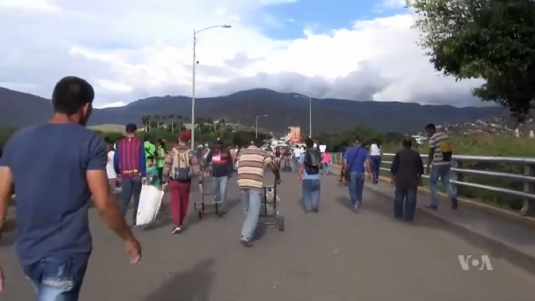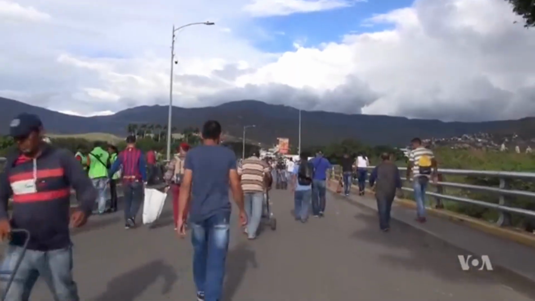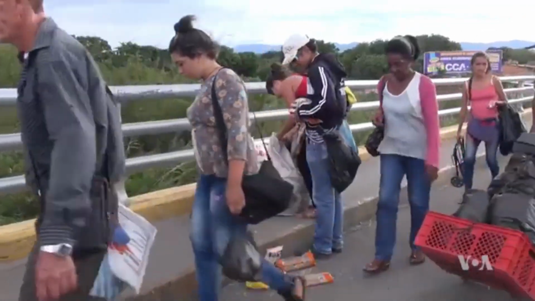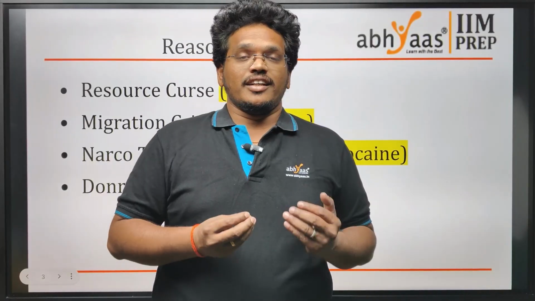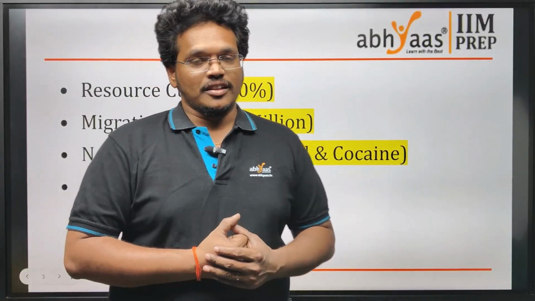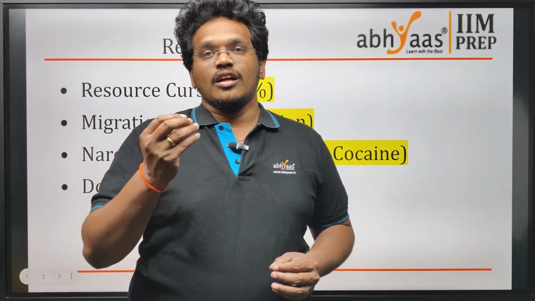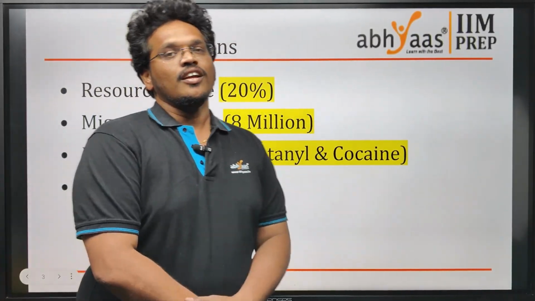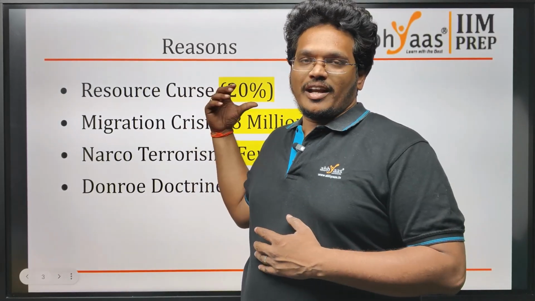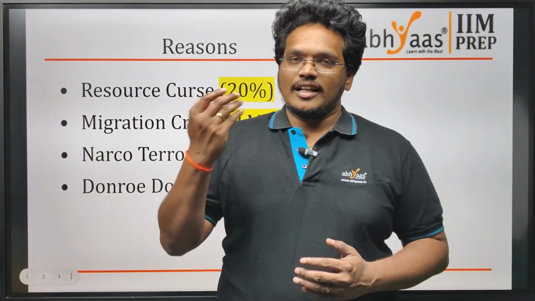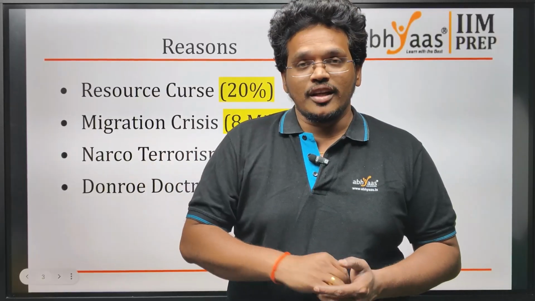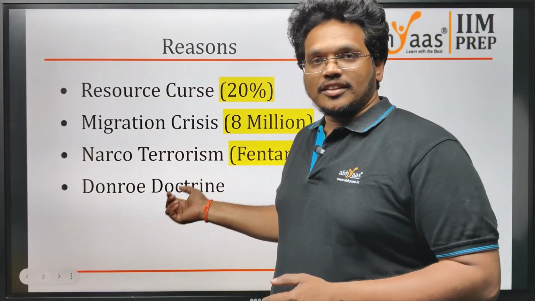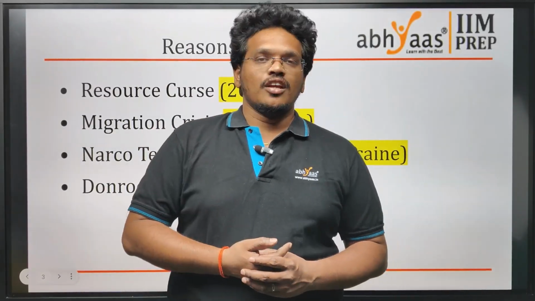So there is a migration crisis. An estimated 8 million people have migrated to nearby surrounding countries, especially to the USA. Now, the migration itself is not a problem. Though it is illegal migration, some of them carried cocaine and fentanyl, a drug, along with them, which is narco-terrorism. That means a few people out of the estimated 8 million used this as an opportunity to transport drugs to the USA, which created chaos in the USA, which they termed narco-terrorism.